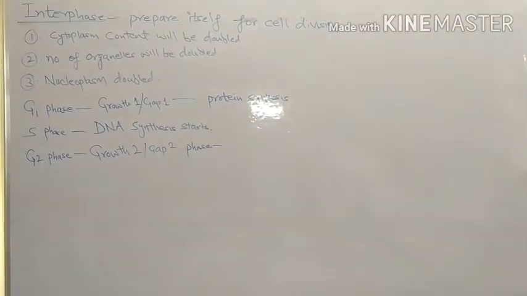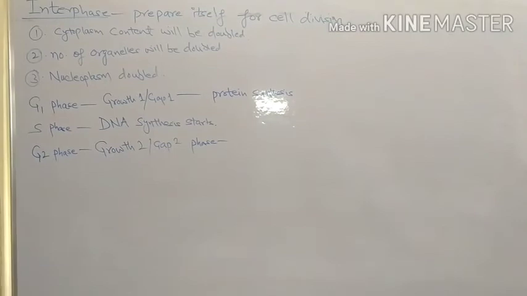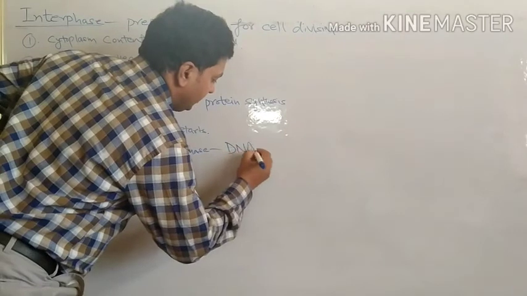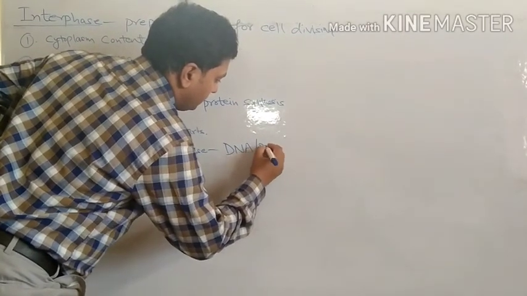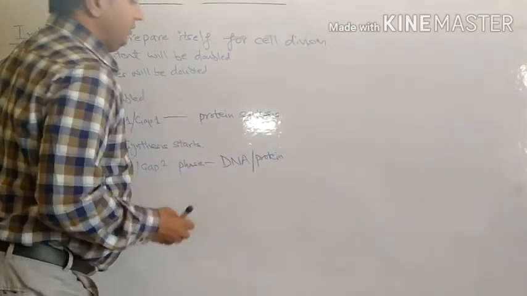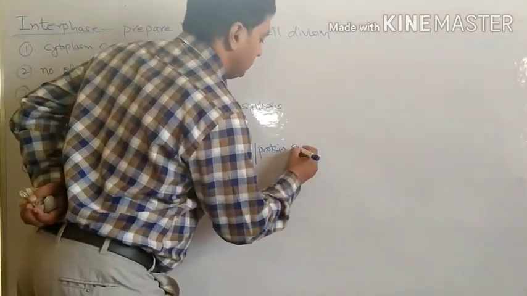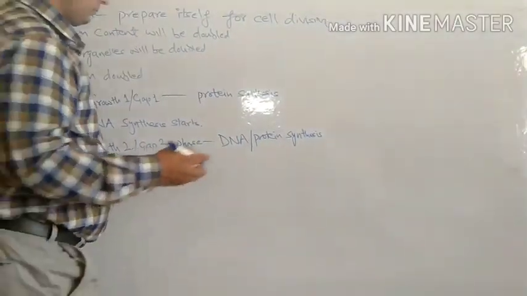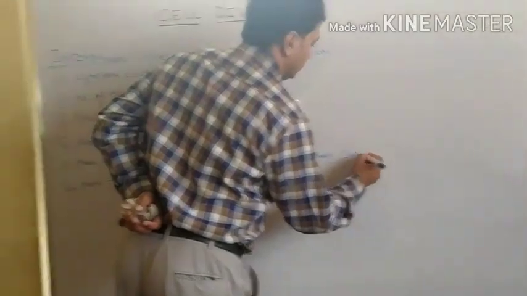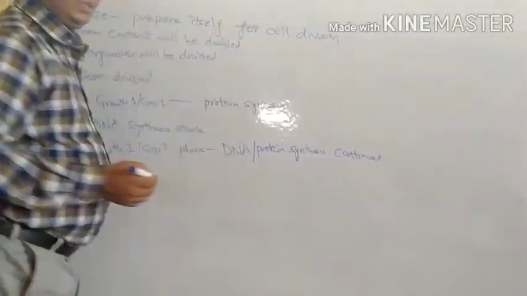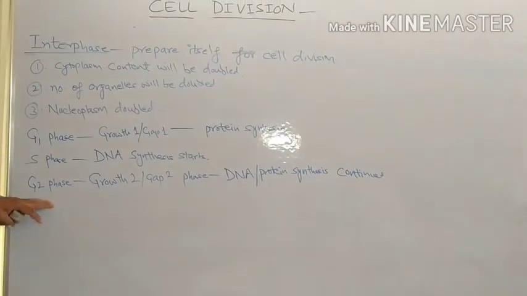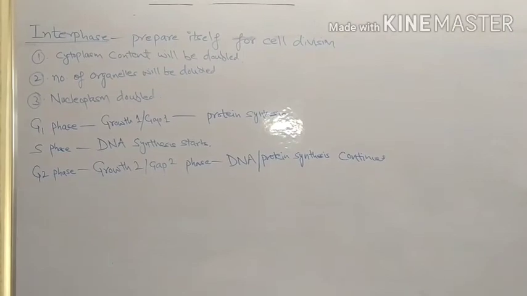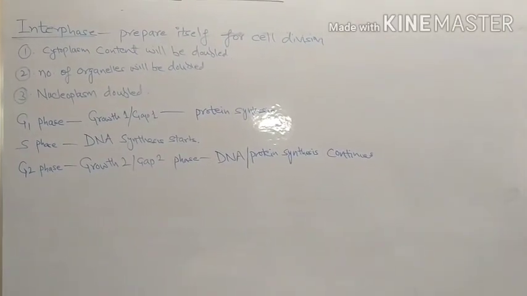Here in G2 phase, DNA and protein synthesis continues and is terminated, meaning DNA and protein synthesis is complete. So in this way interphase is clear. Now we will move on and talk about mitosis.